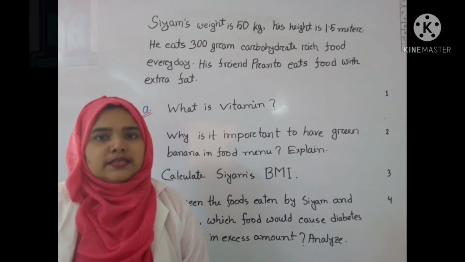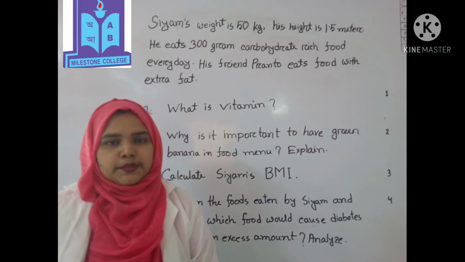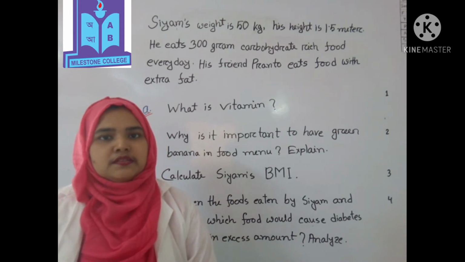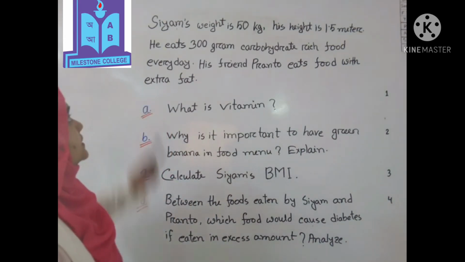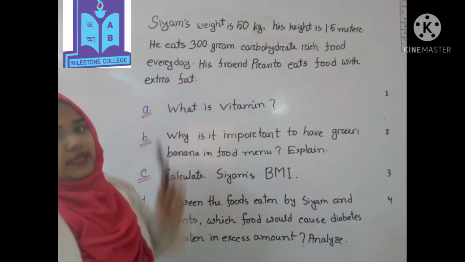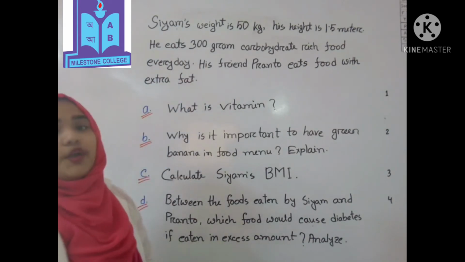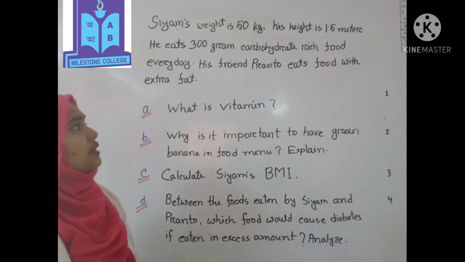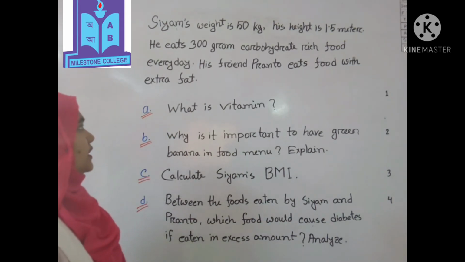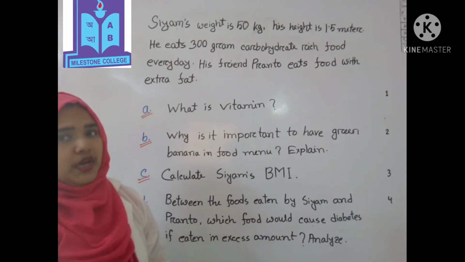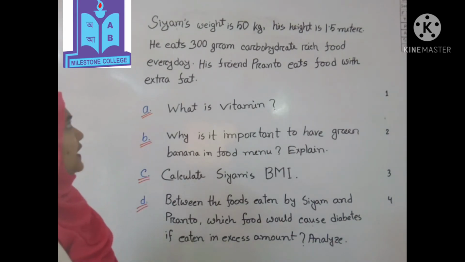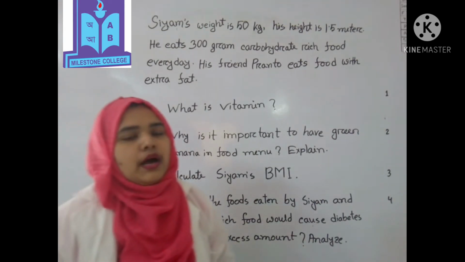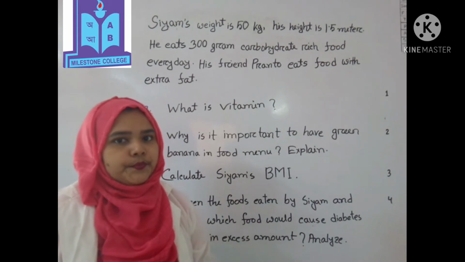Dear student, this is our second creative question. At first, I will read the stem. Siam's weight is 50 kg. His height is 1.5 meter. He eats 300 gram carbohydrate-rich food every day. His friend Pranto eats food with extra fat. Now I will go on to our questions.